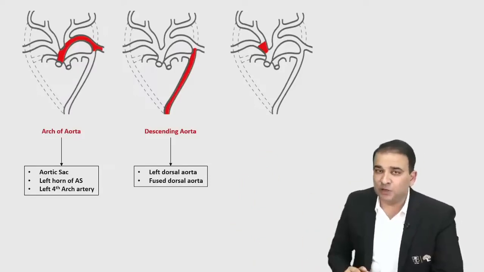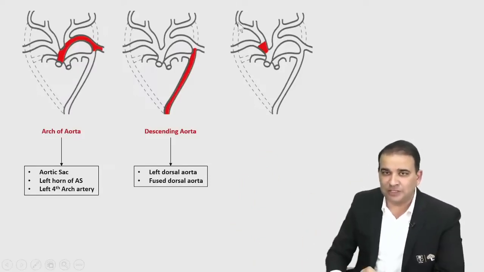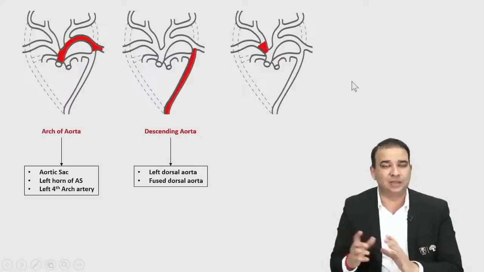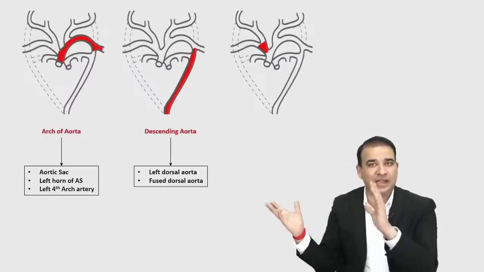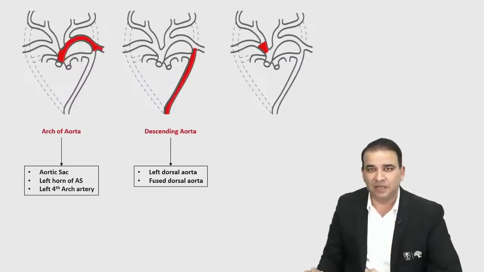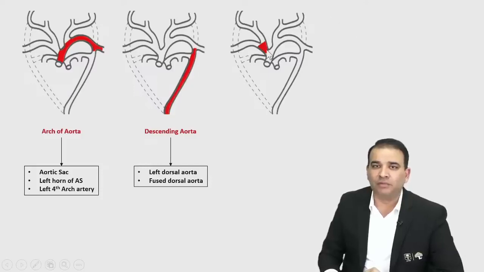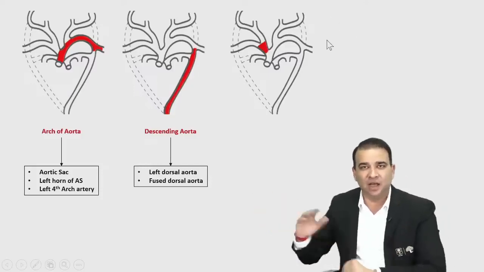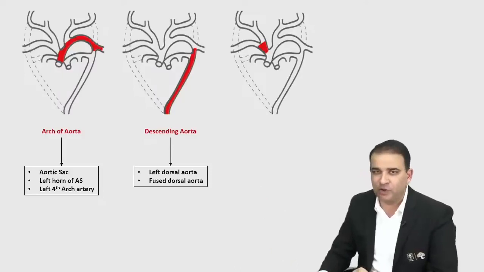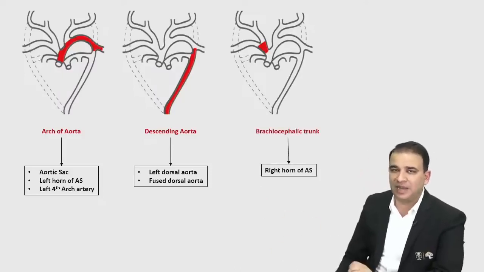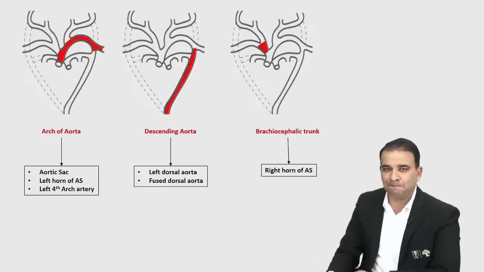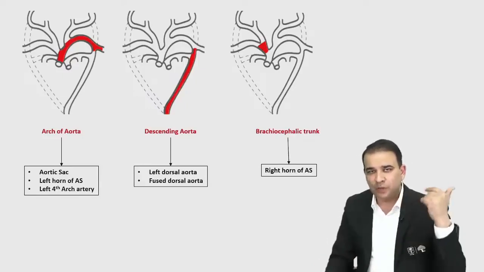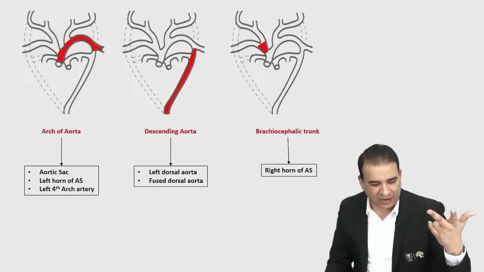Now look at the branches of the arch of aorta. The first branch you can see over there is this one. Obviously, which artery needs to go toward the right side? The brachiocephalic artery. Once the brachiocephalic artery goes toward the right side, only then can it divide into common carotid and subclavian. Which horn is needed? The right horn of aortic sac. Just the right horn of aortic sac is required for the formation of the brachiocephalic trunk. We got the arch of aorta, the descending aorta, and the brachiocephalic artery.